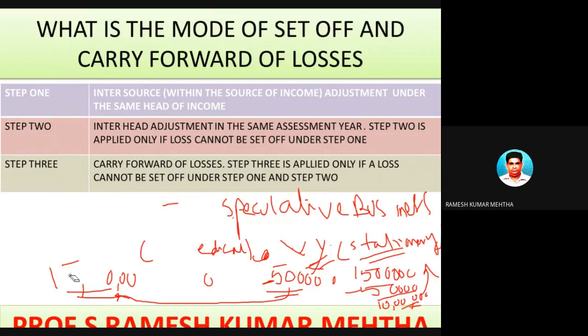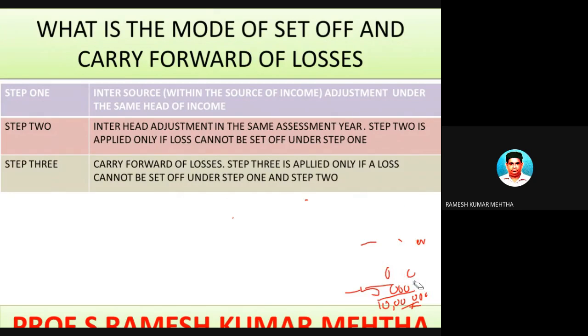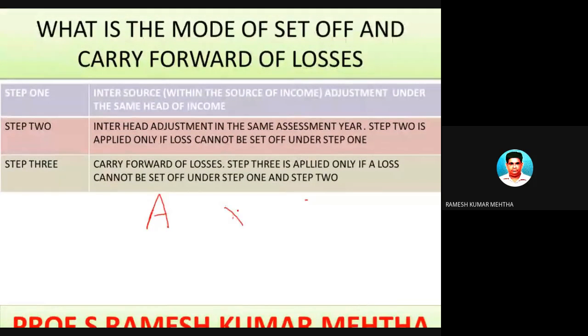Next, another example, the third example. Mr. A has sold his house property X and house property Y during the financial year 2019-20.